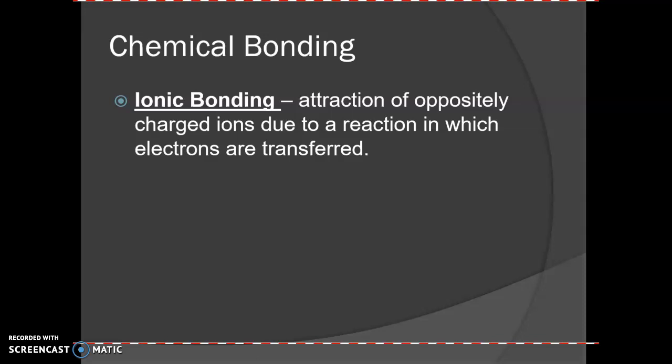All right, this next lesson for chapter 2 is all about chemical bonding. And this is actually one of my favorite topics because I love how things can change their properties purely by how they're bonded together. So for example, if you take pure sodium that hasn't been changed at all, it's not an ion, it's just plain old Na.